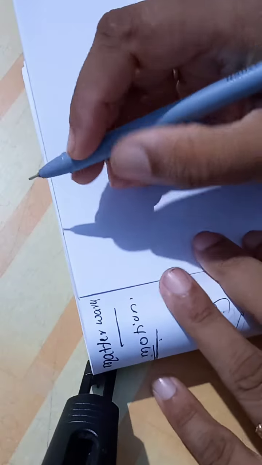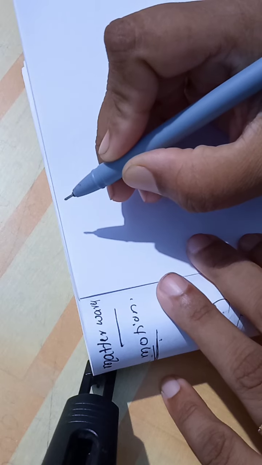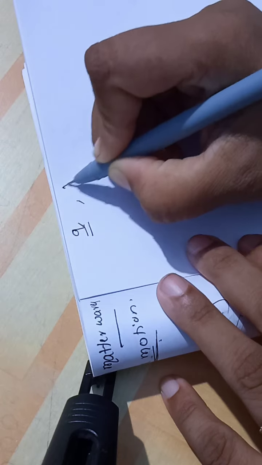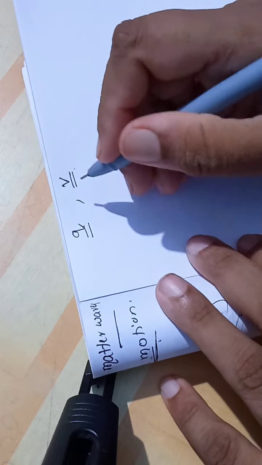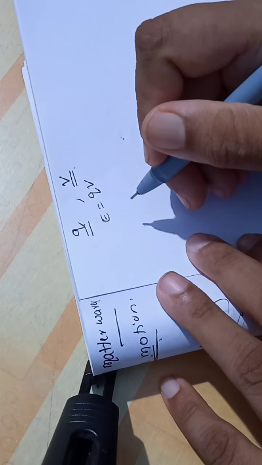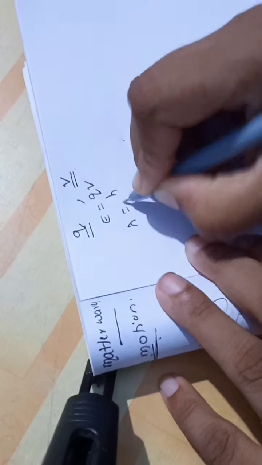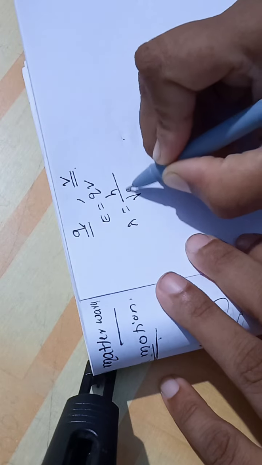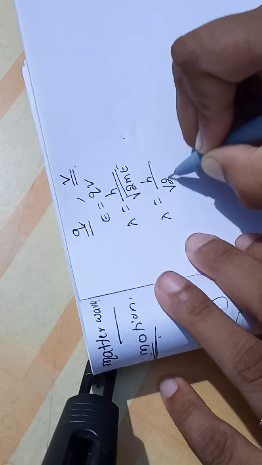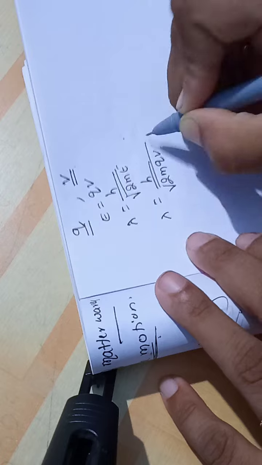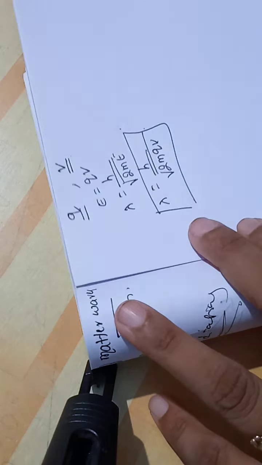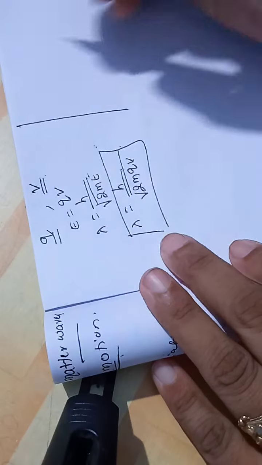Now, if a charged particle carrying charge q is accelerated with a potential difference V, then kinetic energy is written as qV. So now, from the equation lambda equal to h by under root 2mE, lambda becomes h by under root 2mqV. This is another form, the de Broglie form in terms of potential difference.